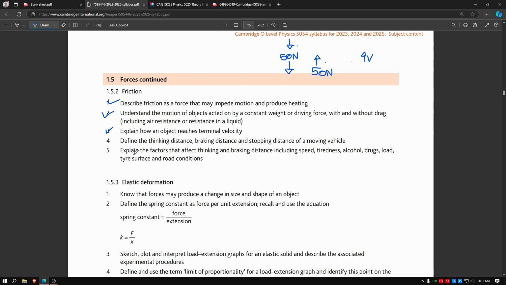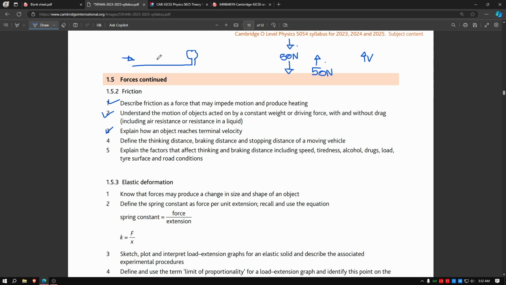So define thinking distance, braking distance, and whatnot. What is thinking distance and braking distance? Imagine a car is going through a highway this way, and the car sees a tree. The car sees a tree and it has to brake. So first you will look at the tree, then you will think, okay, I need to brake.